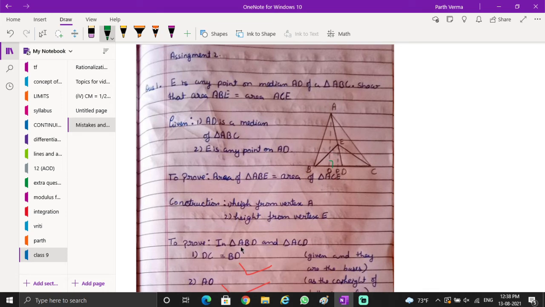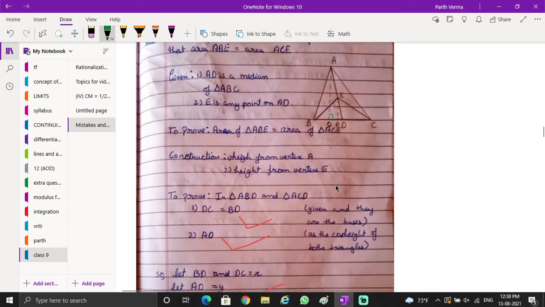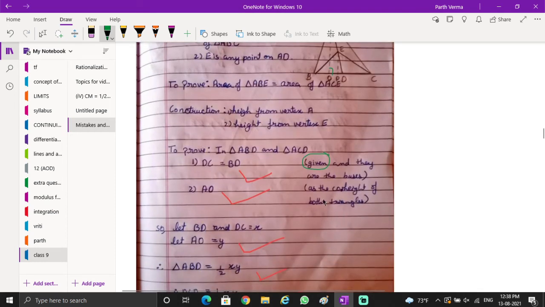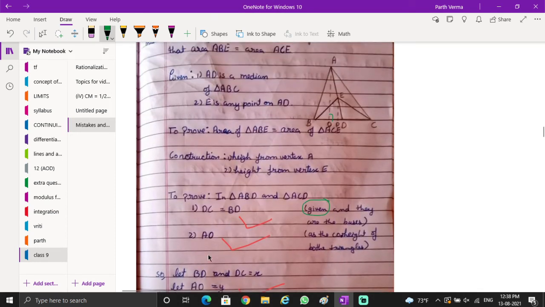So what she's writing in triangles ABD and ACD: DC equals BD, given, and they are the bases. Yes, they are the bases, perfect. But instead of given, I wish she would have written AD is the median, because DC equals BD was not given. You didn't write it, no? AD is the median, it is given. So it should be written AD is a median, and AO is the height.